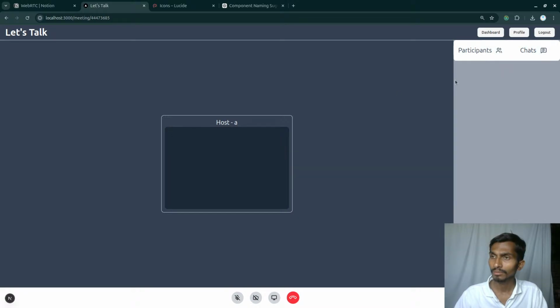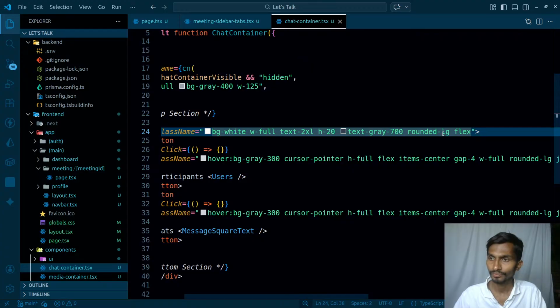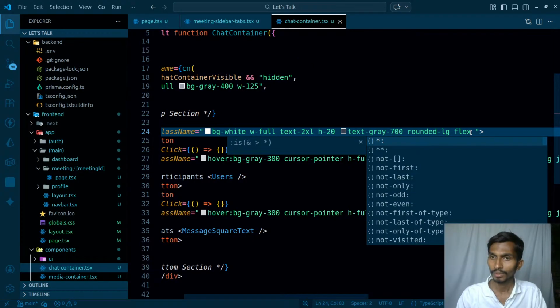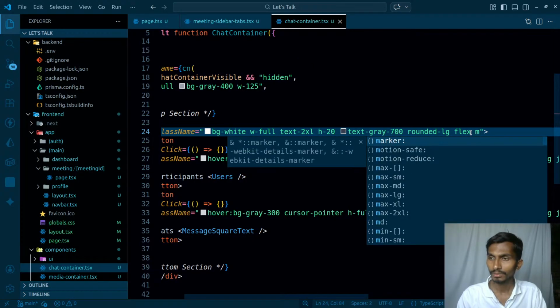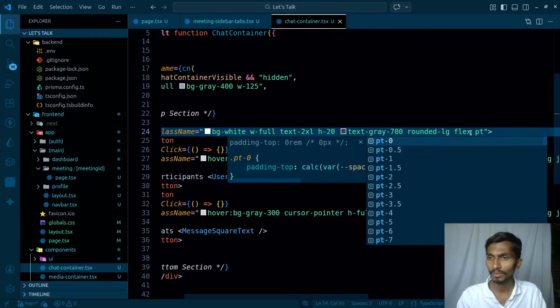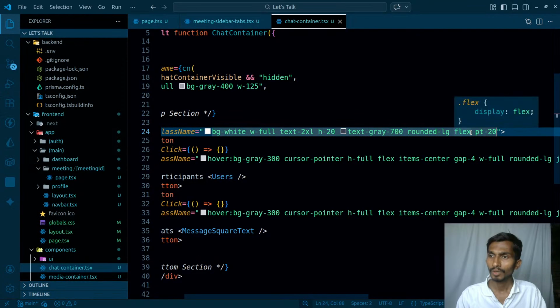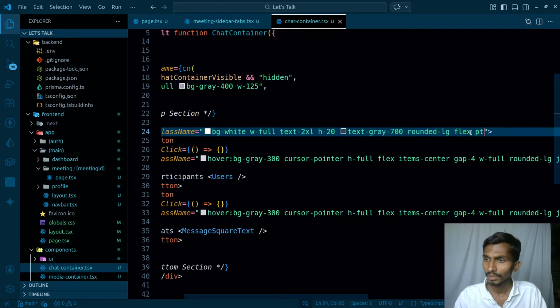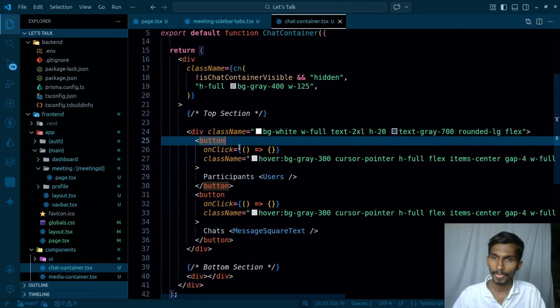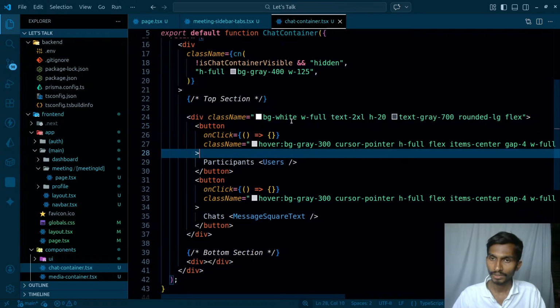And margin padding top, that's actually gonna be around 20. How about this BG then? Interesting. In that case, let's get rid of this, and this is gonna be BG white, right?